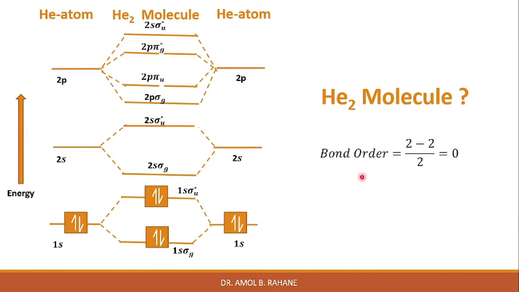We can see it also from the bond order. Bond order is equal to (2 minus 2) upon 2, that is 0, and therefore the molecule does not exist. If it is formed, it is unstable.